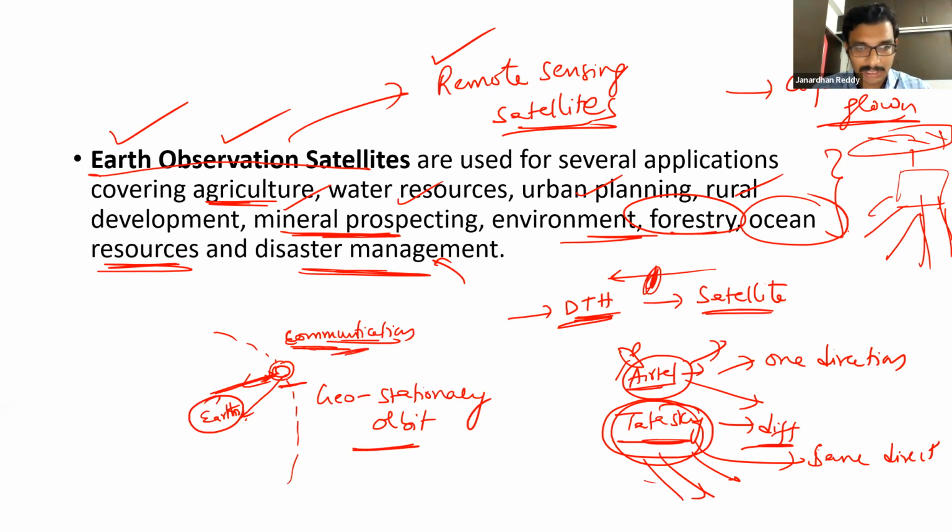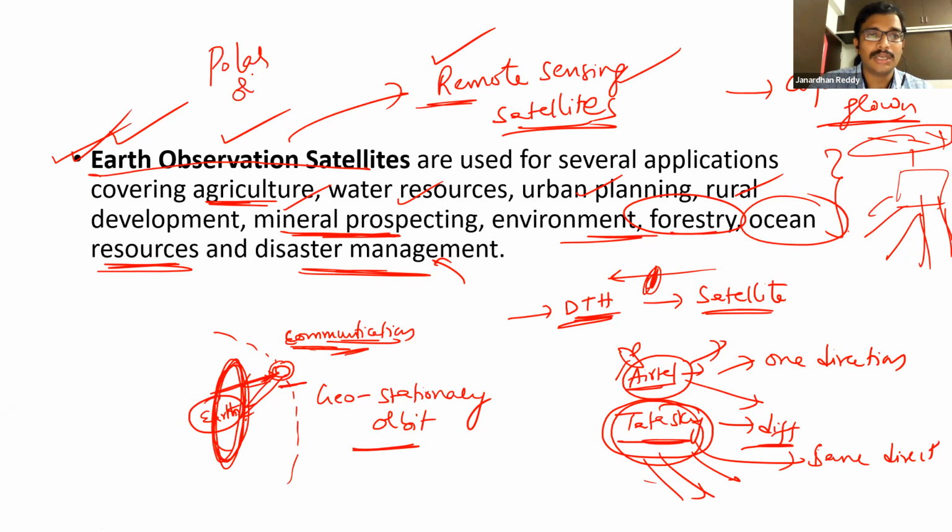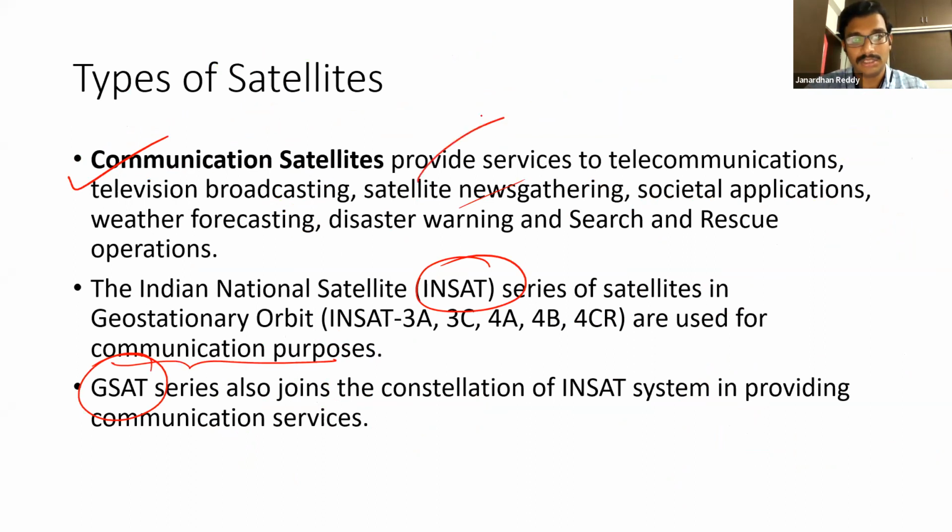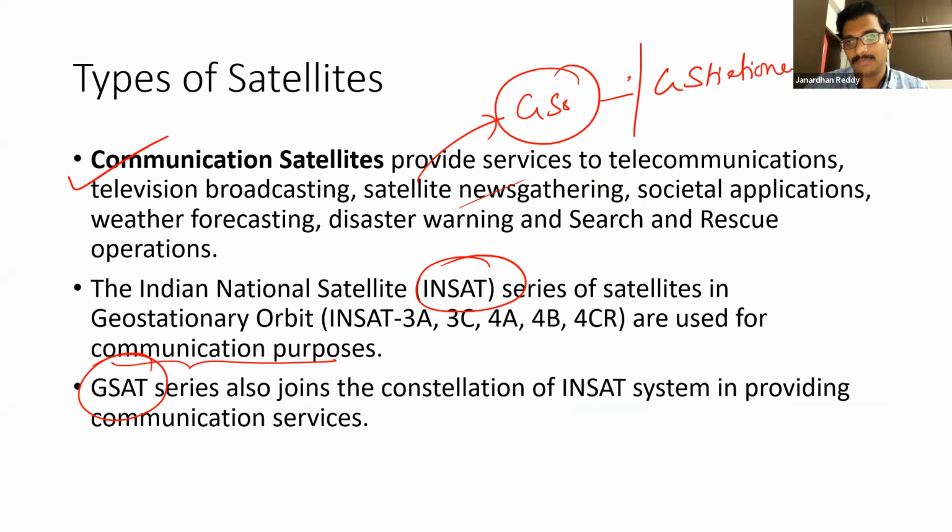So for communication satellites, continuous observation should be there. Whereas Earth observation satellites or remote sensing satellites have to survey the Earth again and again, and search for resources, environmental issues, and urban planning. Continuous mapping has to be done. So generally, Earth observation satellites or remote sensing satellites are launched in polar orbit, whereas communication satellites are launched in geosynchronous, mostly geostationary. So that is the difference.